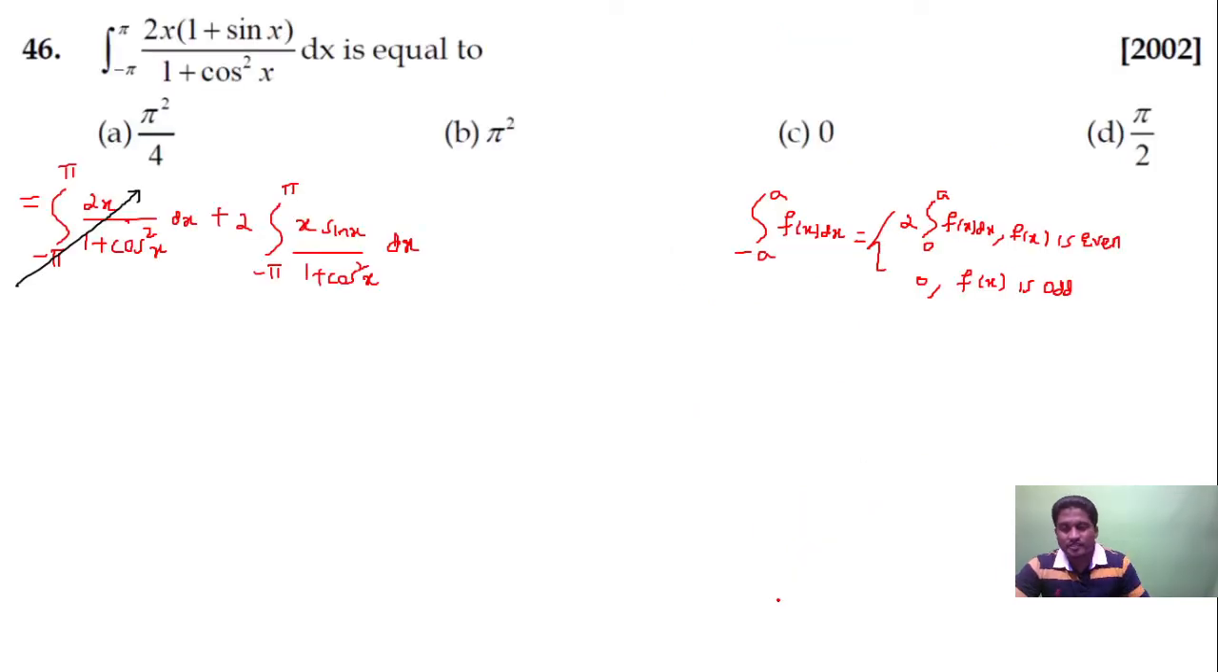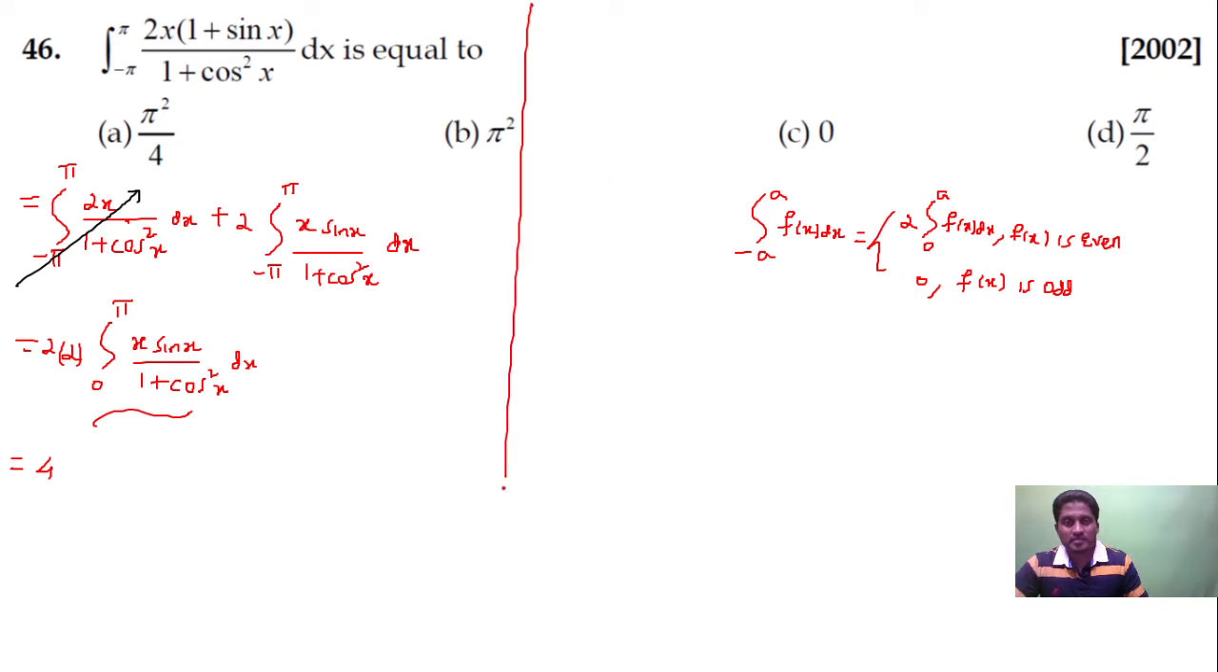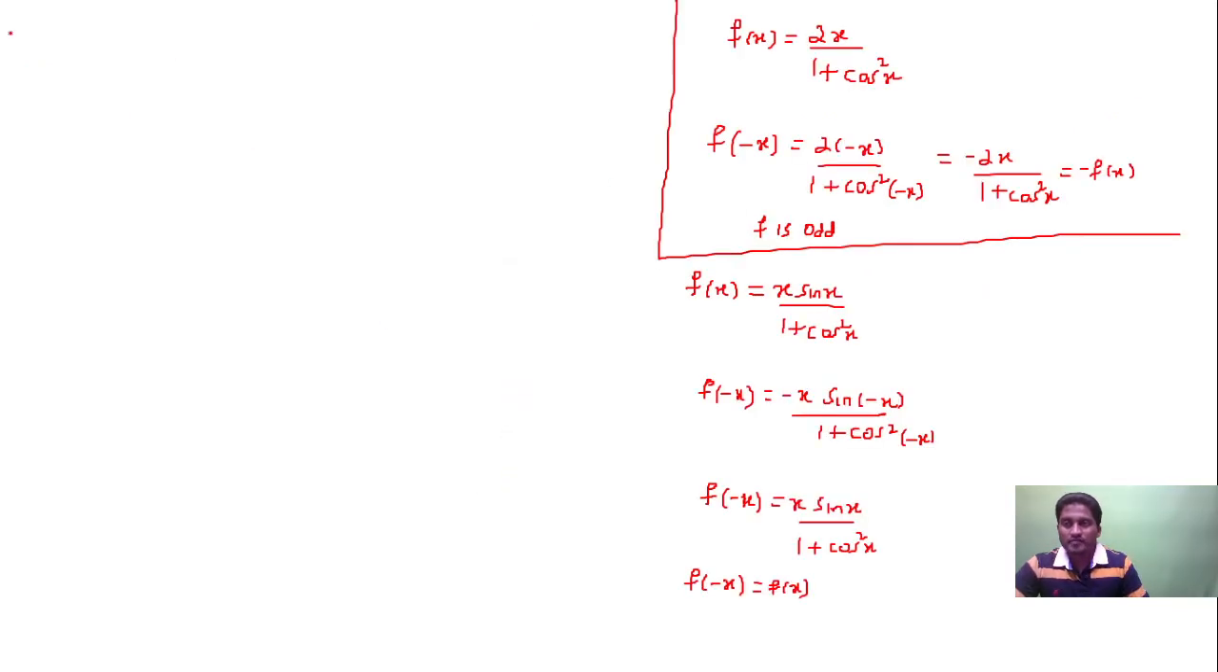So if it's an even function, I can write this as 2 times the integration of 0 to pi x into sin x upon 1 plus cos square x dx. So this is equal to 4, as this is 2 into 2. This is a worked out example of NCERT. It's a standard result, guys. If you want me to prove it, I'll do it. The answer will be pi square by 4 there.